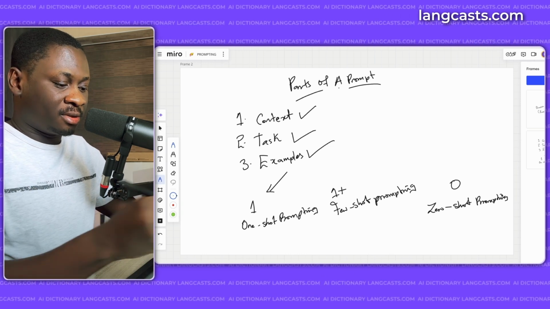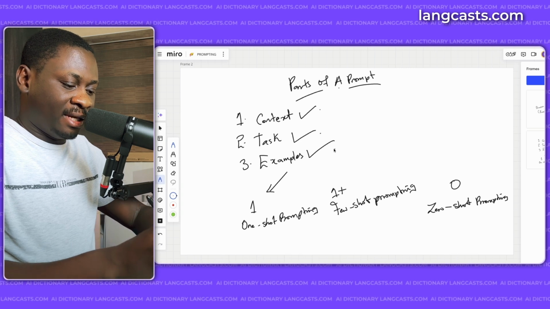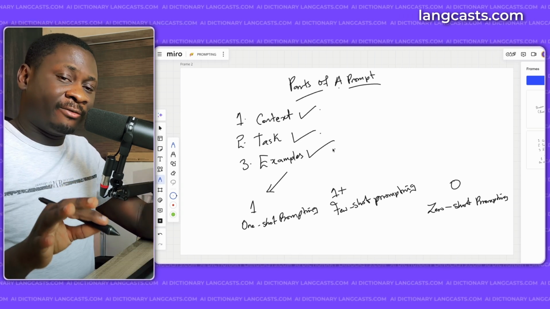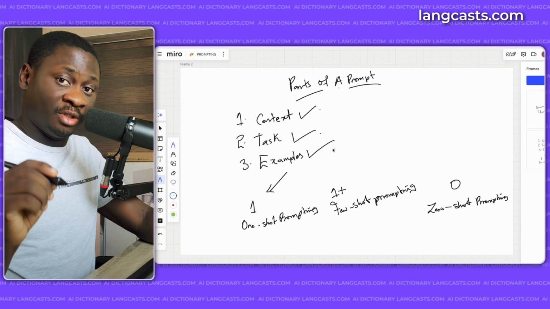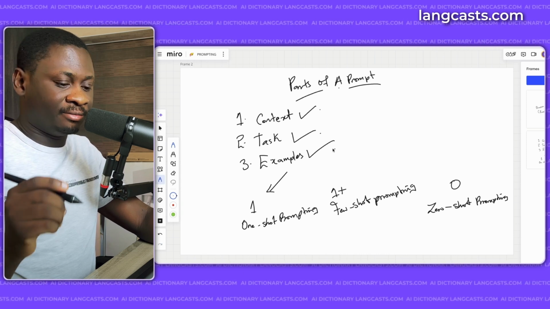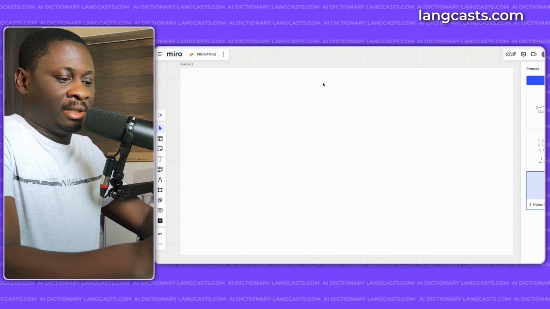So examples are very, very important in your prompt, but these 3 make up the 3 main parts of a prompt: the context, the task, and examples. Now, knowing how to masterfully craft and design a prompt to get the best response from a language model is actually a technique in itself. And we're going to be quickly looking at some prompt techniques.